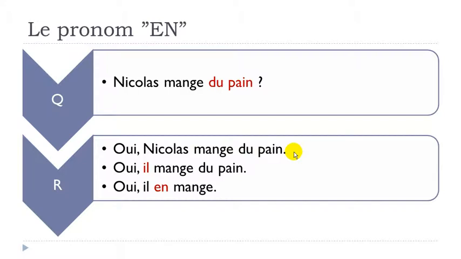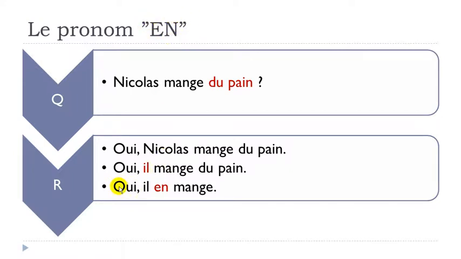Normally, that's not the way we will do, because we tend to replace things with pronouns when it's possible. So the first option would be to replace Nicolas in that case. You don't want to repeat Nicolas, so you can say oui, il, he, instead of Nicolas because it's masculine, mange du pain. So that's the first step. The second step, you want to replace this du pain. So this partitive thing, and that's when this pronoun en is used.